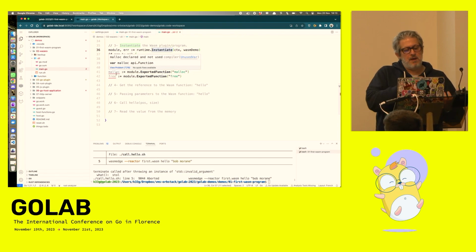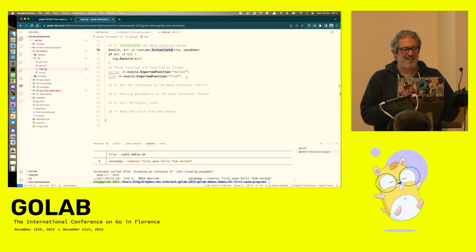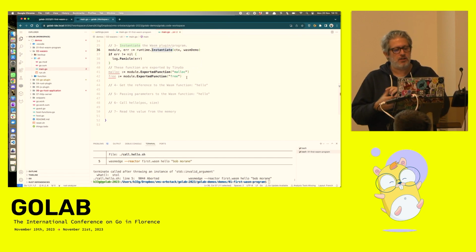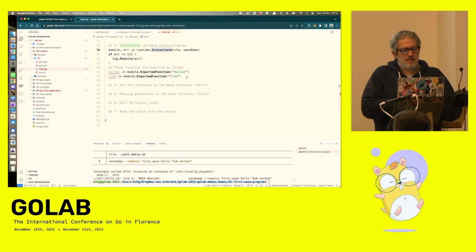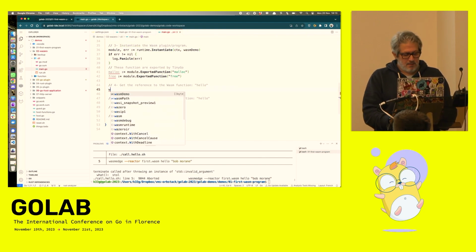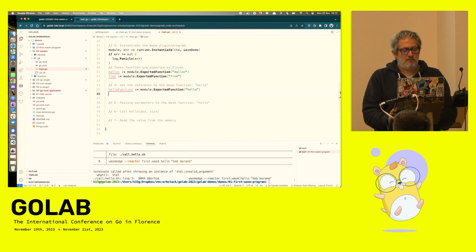I will use the malloc and free functions. They are automatically exported by the TinyGo compilation, so you don't have to implement them. And I will use them to allocate place in the shared memory. I need a reference to my hello function. So the hello function will be in the Wasm program or Wasm module. No, I can pass all the parameters. Sorry.